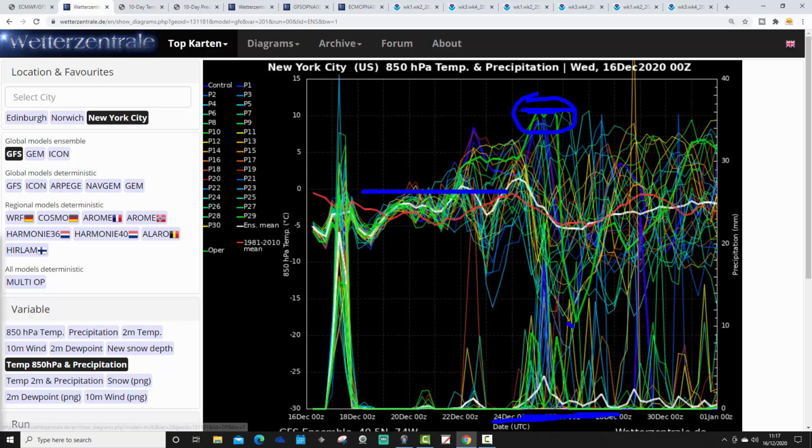But look what happens by the 26th, 27th December. The operational run shows upper air temperatures plunge to around minus 20. So we go from something like plus 10 Celsius at 850 hPa just before Christmas to getting close to minus 20 at 850 hPa on the operational GFS run just after Christmas.